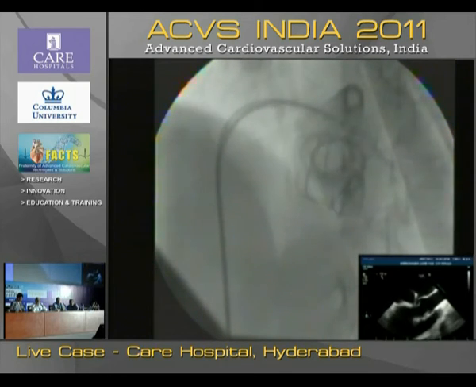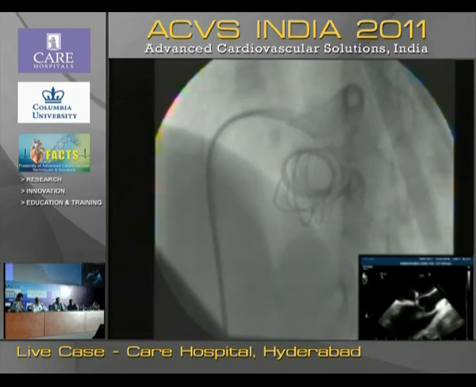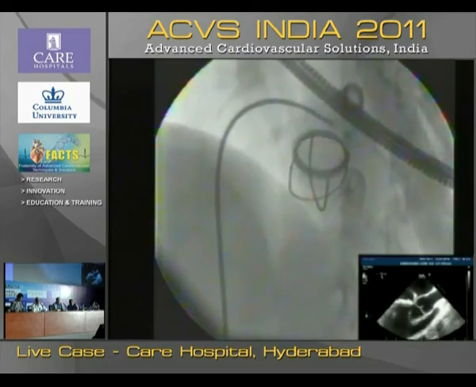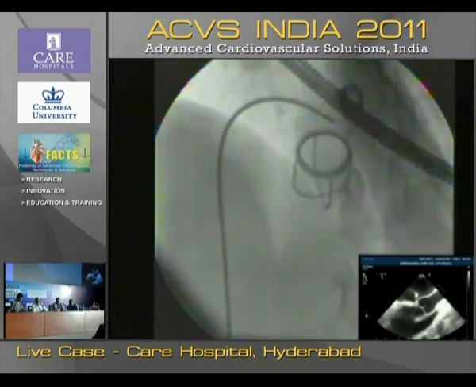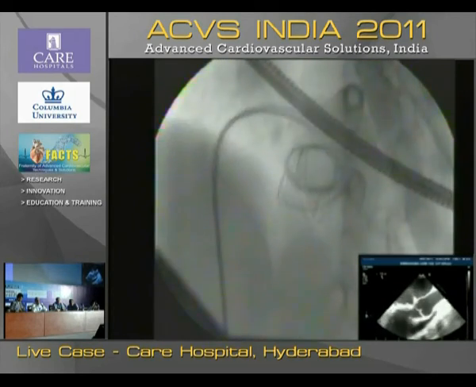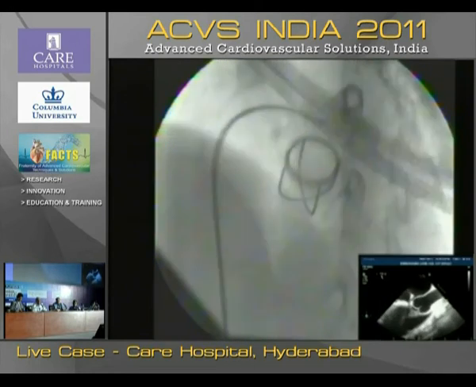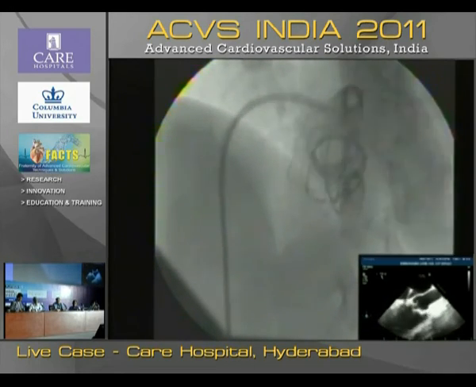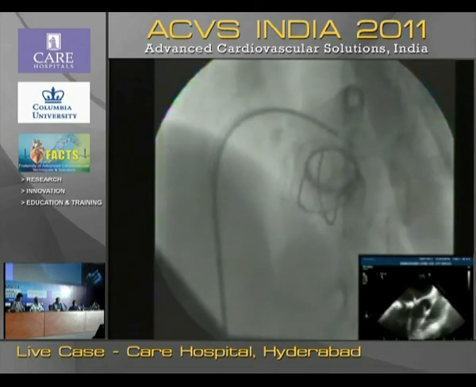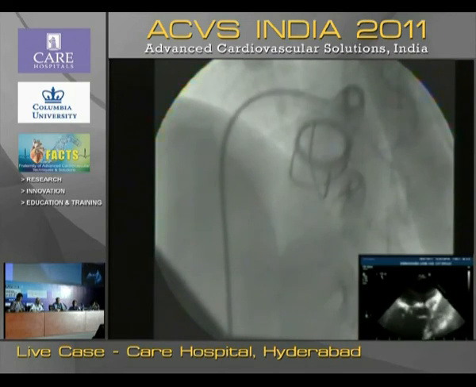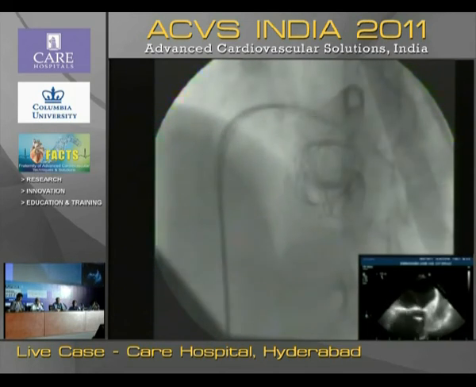Just increase the gain. Reduce the gain a little bit. Obliterate the aorta so that we will see the defect and the device. Yeah. We are now able to see the device by echocardiogram.